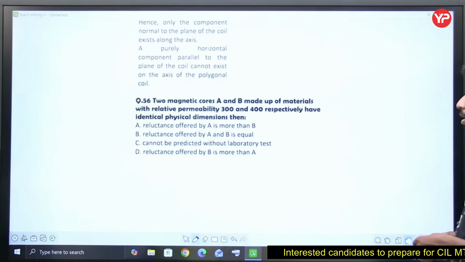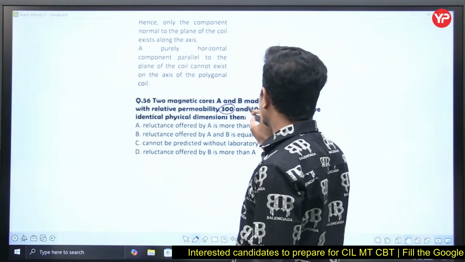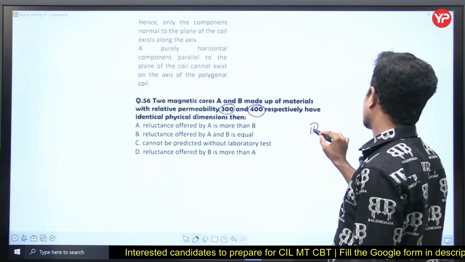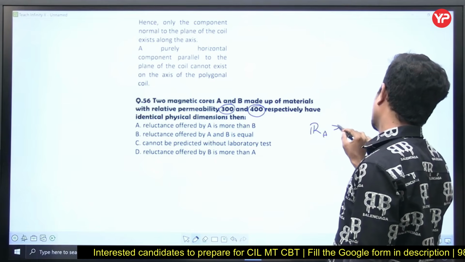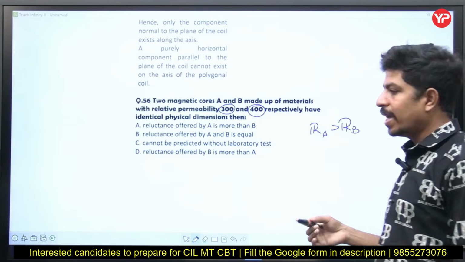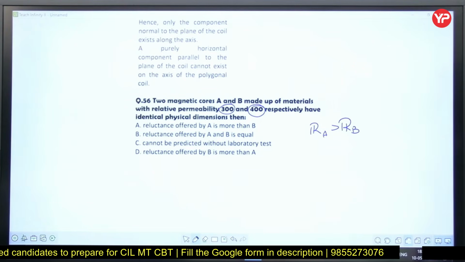Right? Two magnetic cores A and B made up of materials with relative permeability. A is having permeability 300, B is having 400. It means reluctance of A is greater than reluctance of B. Why? A's permeability is 300 only compared to B. 100 is less. Permeability means what?